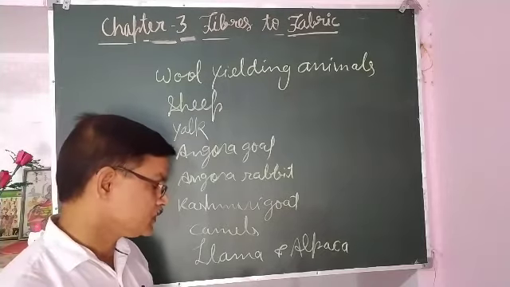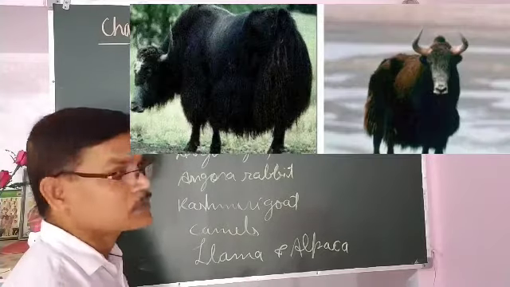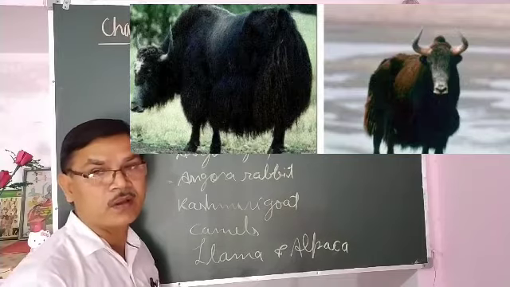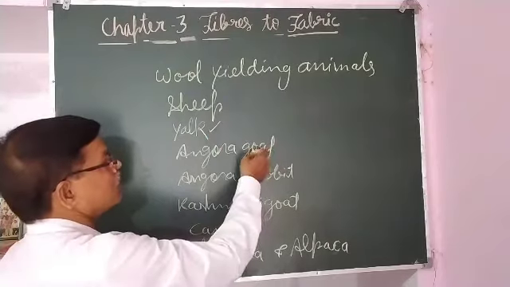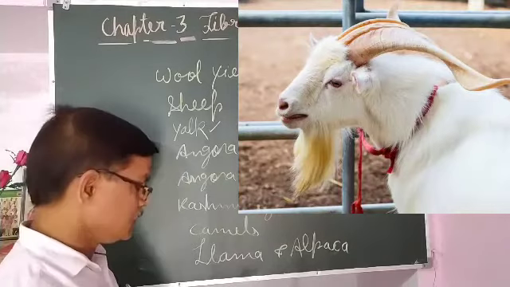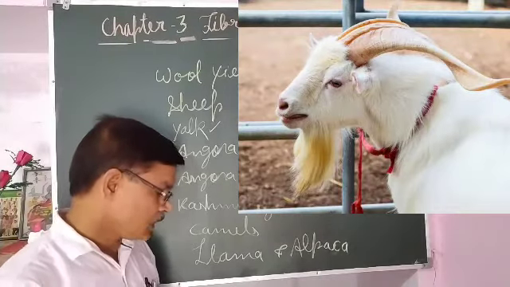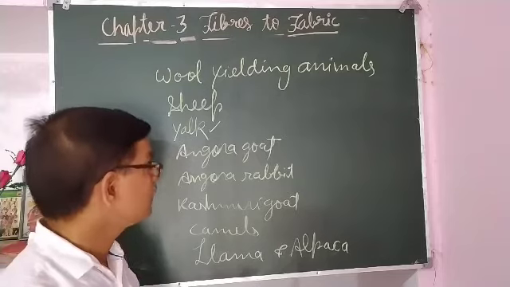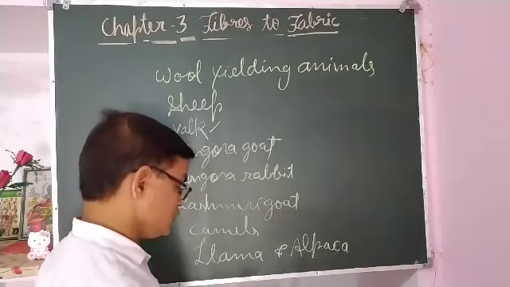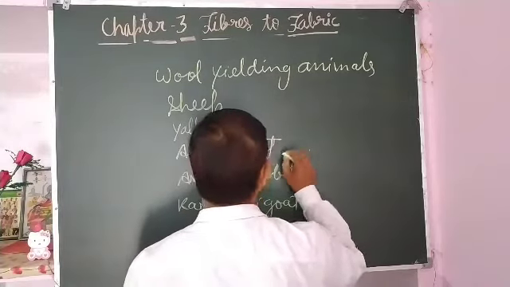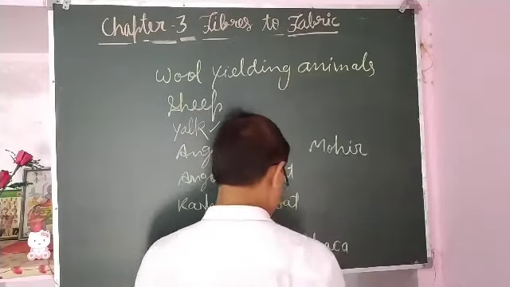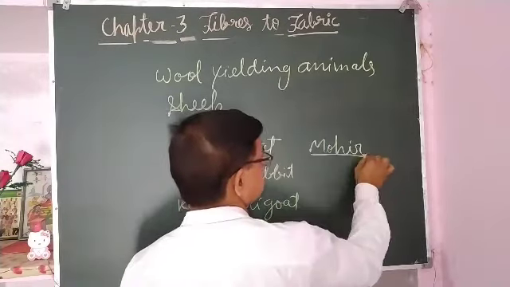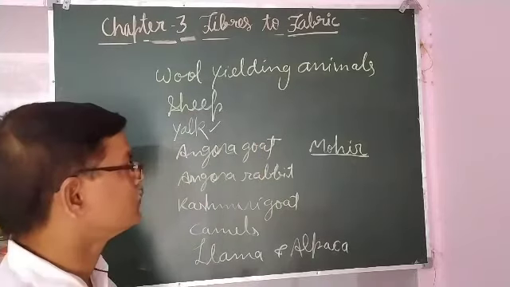Yak is the source of wool in Tibet and Ladakh. Angora goat is also a source of wool. The type of wool obtained from the Angora goat is called mohair.